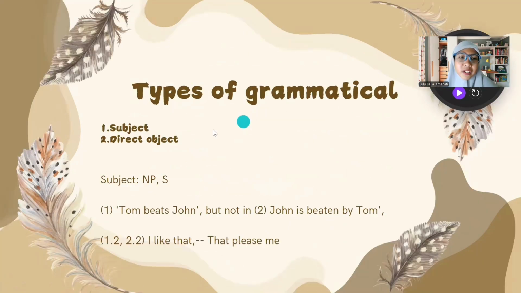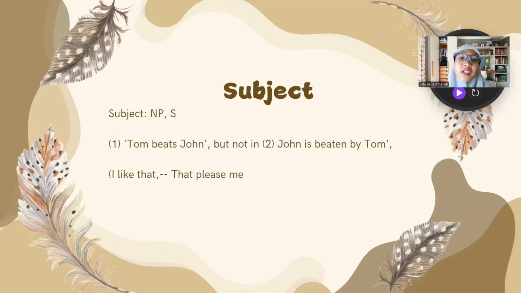Types of grammatical relations. Subject. I will define subject as a noun phrase that can be shown to have special grammatical and referential properties beyond the properties that might be associated with the semantic role. This is an example of subject.